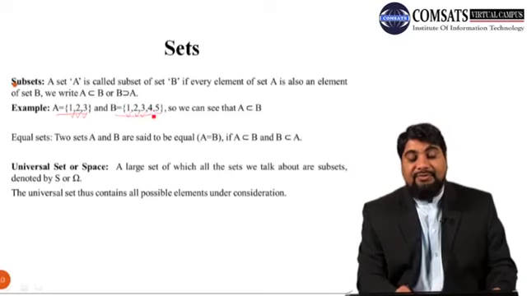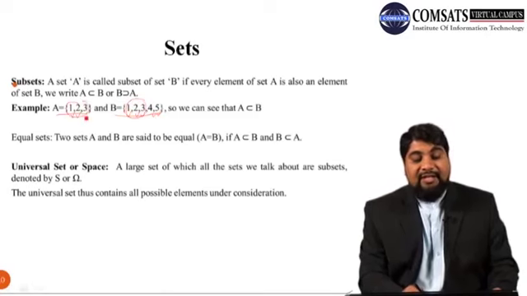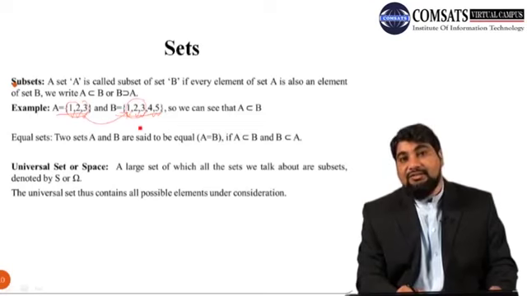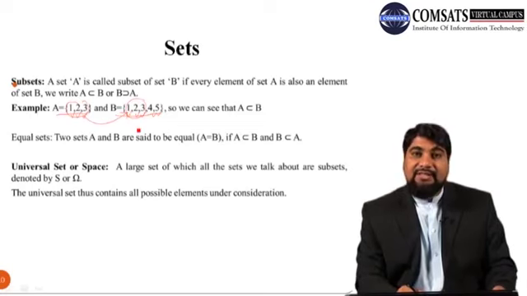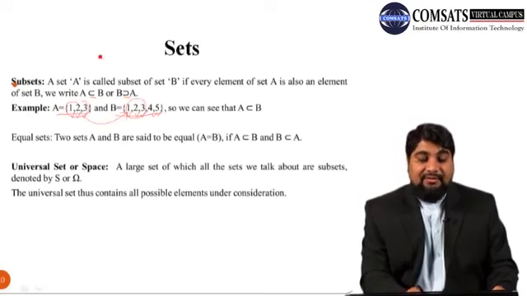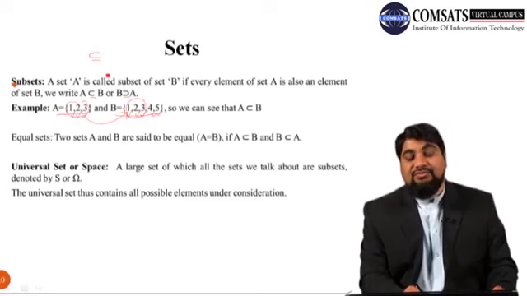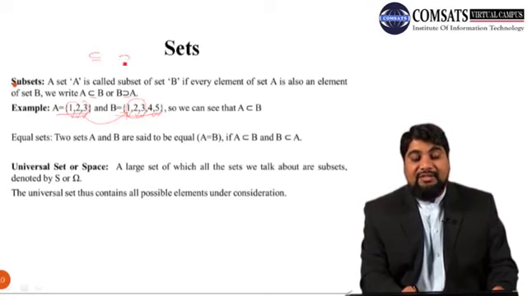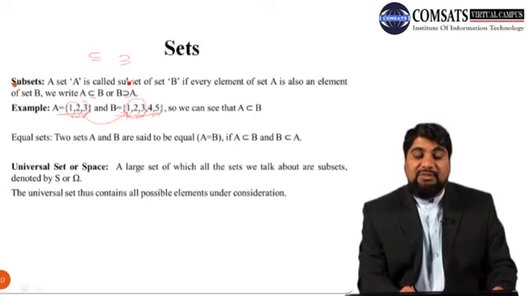From this notation we can see that every element of set A is also an element of set B. So we can say that A is a subset of B, and this is denoted by A ⊆ B, or B is a superset of A. This symbol is used for subset, and this reverse symbol is used for superset.